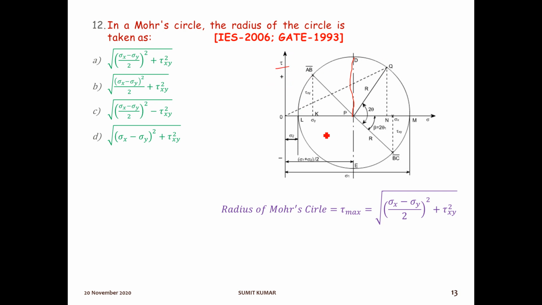So in this circle, what is the maximum value of shear stress? This. Okay, so here if we find the distance, it will be the radius of this Mohr circle. Means radius of the Mohr circle is always equal to the maximum shear stress, and we know the formula for maximum shear stress, that is option number A, sqrt(((sigma x minus sigma y) by 2) square plus shear stress square). So option number A will be the right answer.